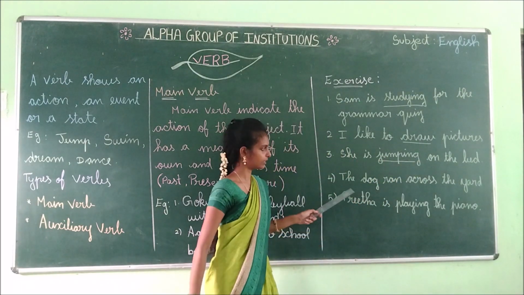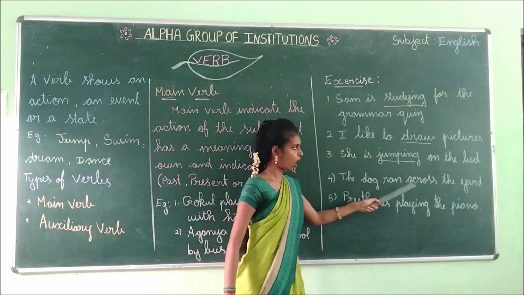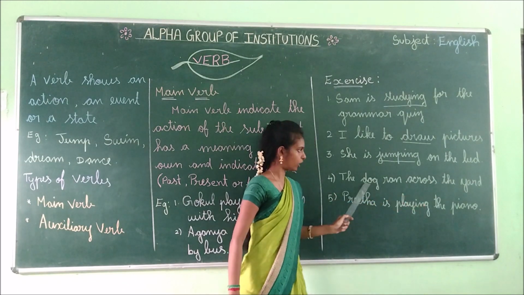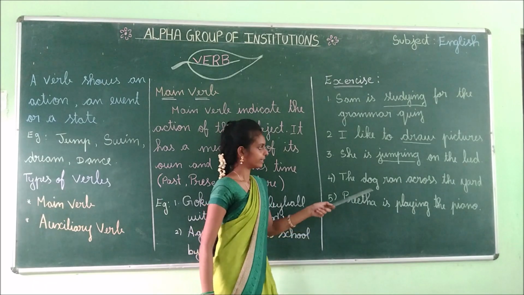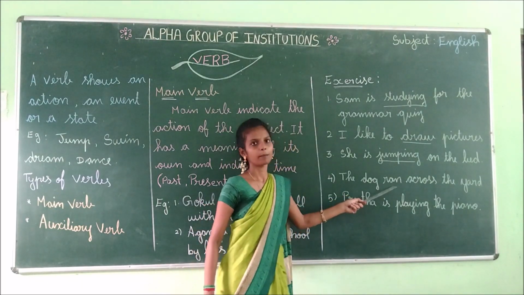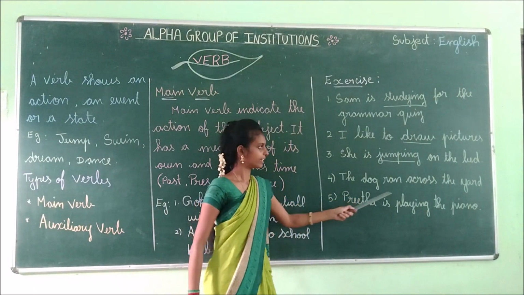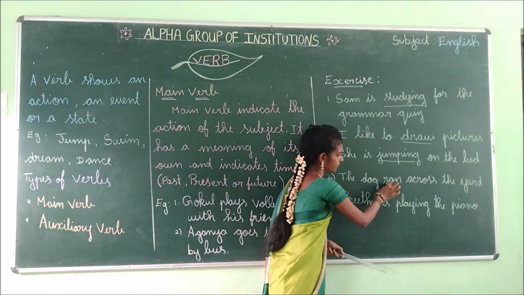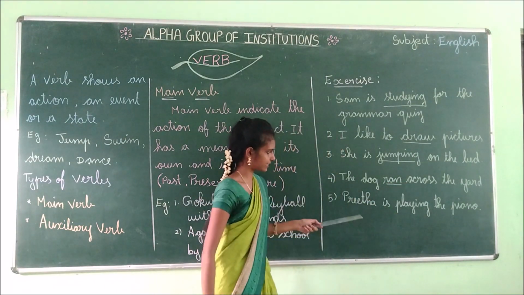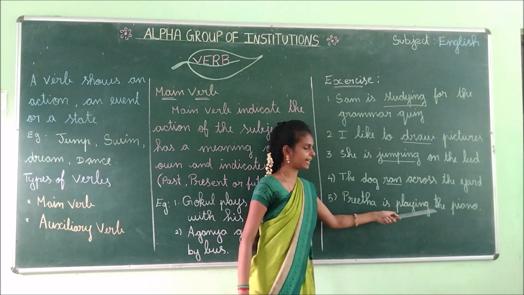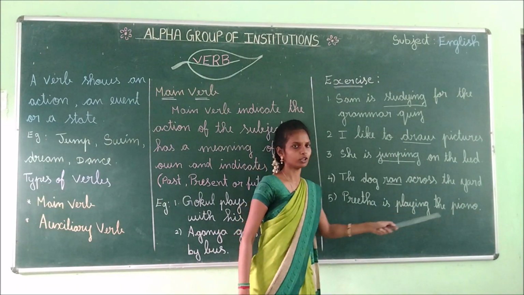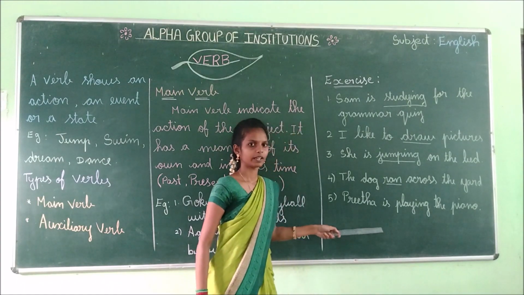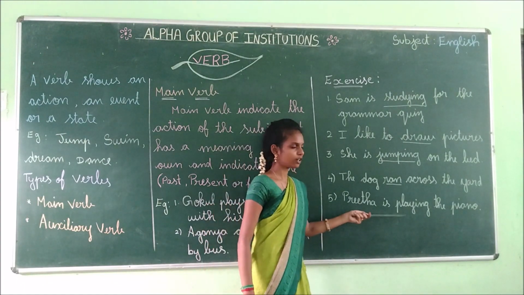And then see the fourth one. The dog ran across the yard. What is the verb? Yes, ran. It is the past tense of run. Here ran is a verb. Next, Preeta is playing the piano. Here, which is the verb? Yes, right. Playing is a verb.